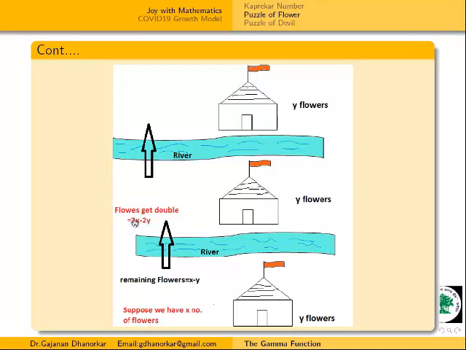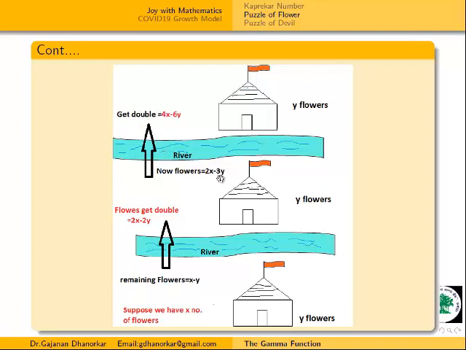Subtracting y again, the remaining flowers are 2x minus 2y minus y, total 2x minus 3y. Got it? Now after this there is another river, we have to cross it, and again the flowers get doubled.